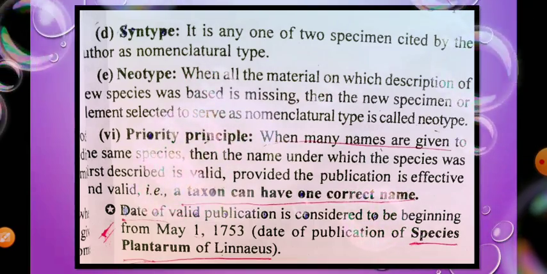But in the case of the lectotype, the first one is missing at the time of identification or publication, so there is no holotype and only the second one is present. In that case, it is known as the lectotype.